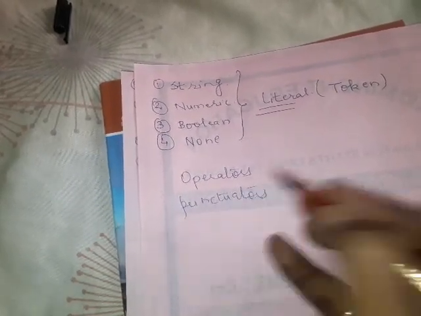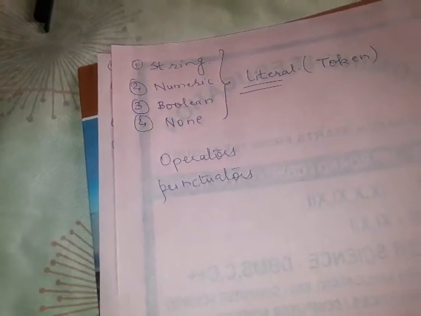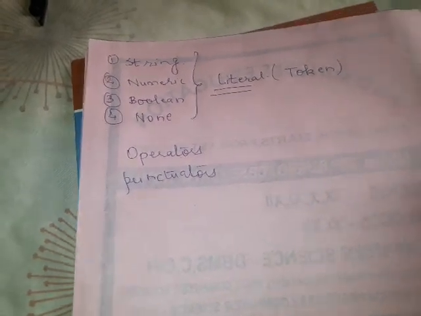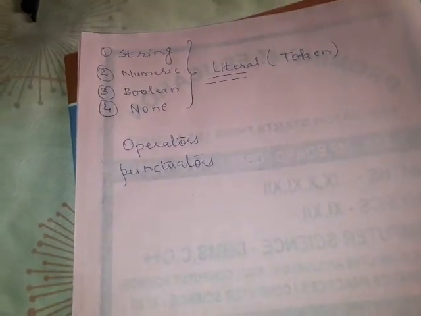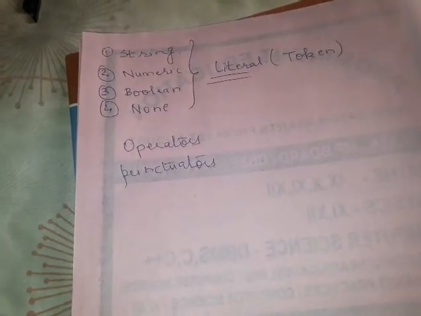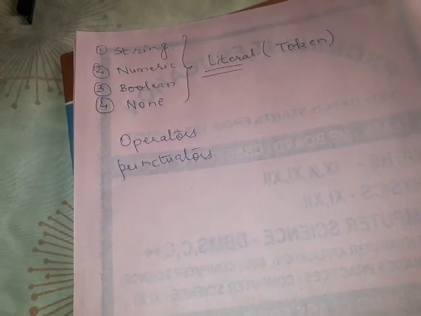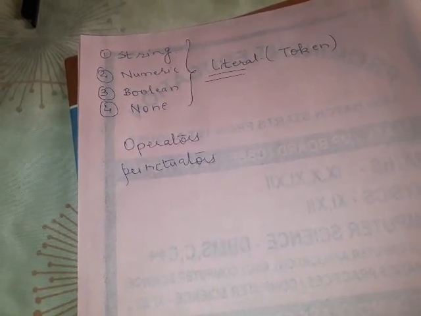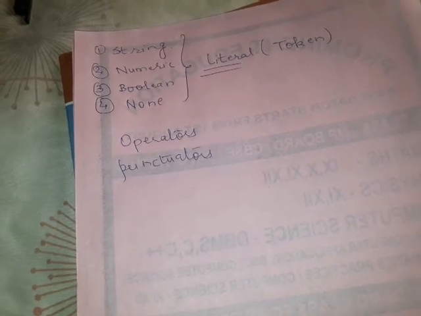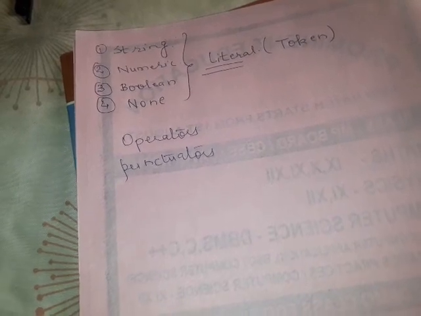These five, operator, punctuator, literal, keywords and identifier, are very important basics for Python. If you are not able to understand these five tokens, you will not be able to understand programming. So please review the video, watch it one time, two times, three times, and if you don't understand, you can call me or ask me on WhatsApp.